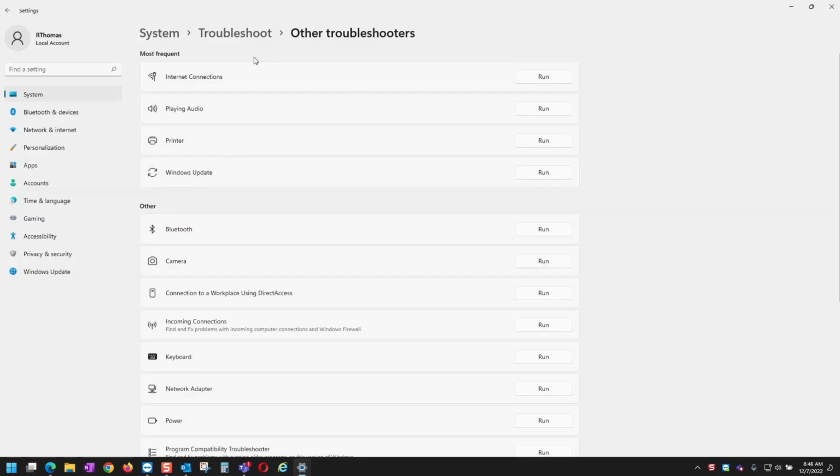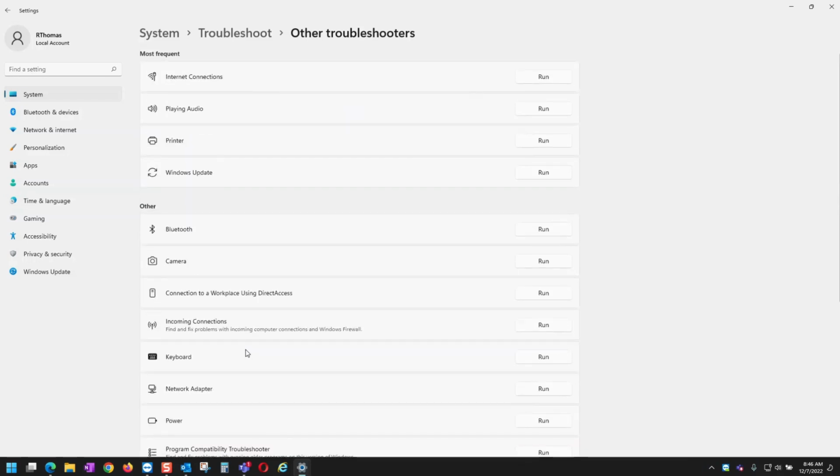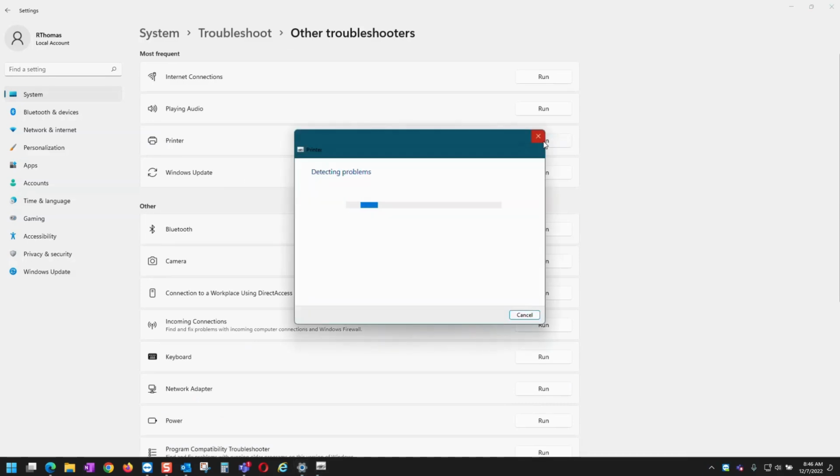You can use the same option to troubleshoot your internet connection, or if there are some issues with your audio device or Windows update. There are other options that you can choose according to the issue that you're facing. We're going to select printer and hit run.